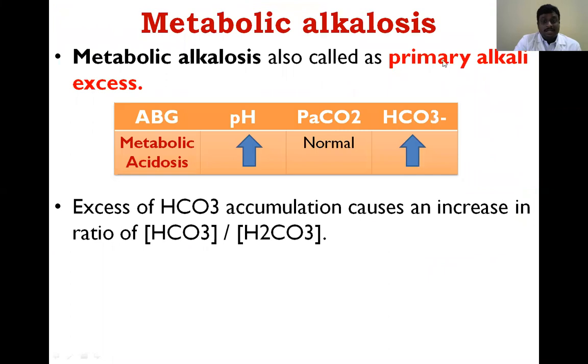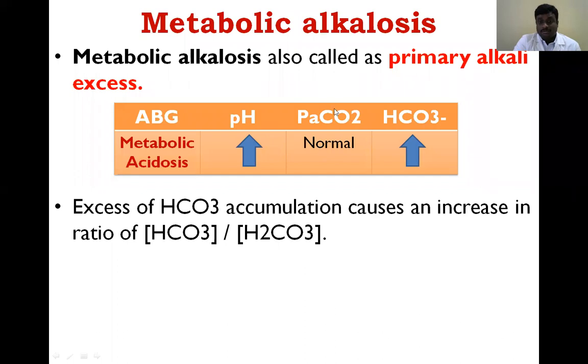Next one is metabolic alkalosis. Metabolic alkalosis is also called primary alkali excess, just opposite to metabolic acidosis. In metabolic acidosis, bicarbonate is reduced, but in metabolic alkalosis, bicarbonate is increasing. When the bicarbonate is increasing, the pH value is also increased.